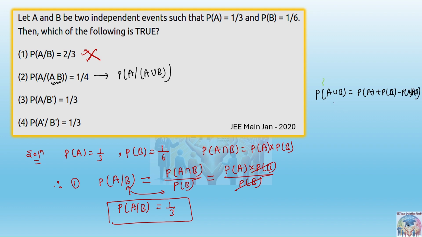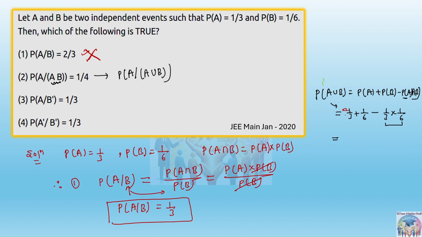If you calculate this value first, how much will it become? 1 by 3 plus 1 by 6 minus probability of A into probability of B, since it is an intersection and they are independent, so 1 by 3 into 1 by 6. Now here it is 18, but here if you take the LCM it will become 6. Let me tell you a small trick so the calculation becomes easy.